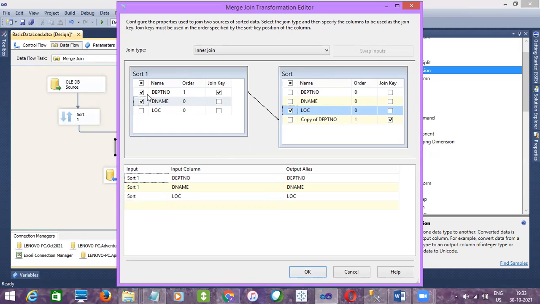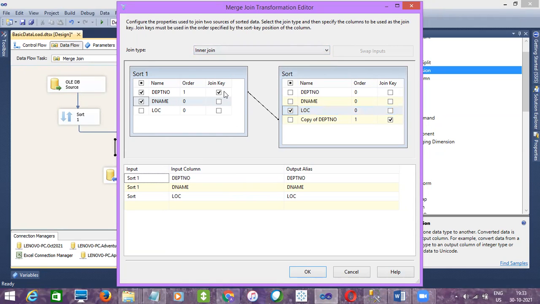So if you want to select all the columns from the left table, you can select it, and a few columns you need from the right table, you can select the checkbox here. So two columns from one table and one column from the other table. You got my point? Like we do in SQL, select a.id, b.id, a.name, something like this. In a similar way you can choose the column names from whichever table you want to fetch from, right? Any questions here? And I'll tell you how to achieve the right join.